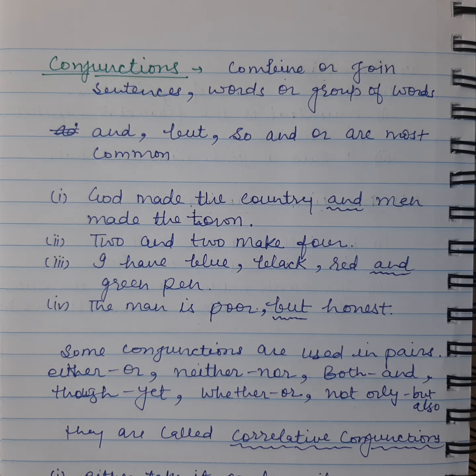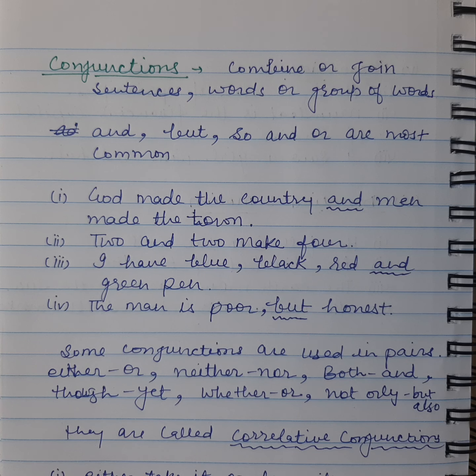God made the country and man made the town. So there are two sentences. God made the country, first sentence, and man made the town is second sentence. And the conjunction and is combining these two sentences.